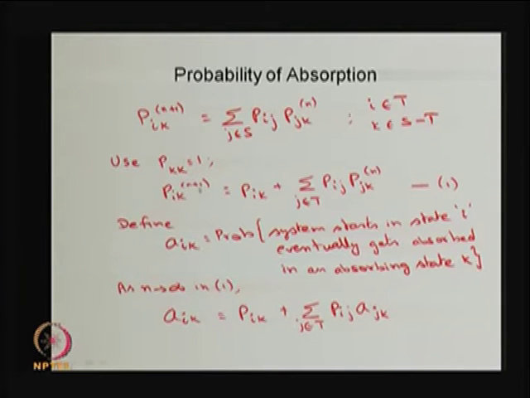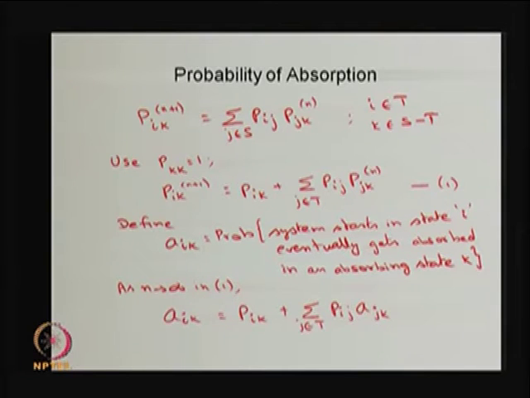Therefore, for i to k in n plus 1 steps, that probability I can split: I can make i to k in one step, then forever I will be in the state k, plus I would have moved from i to j, where j is another transient state, it could be the same also, then j to k in n steps.